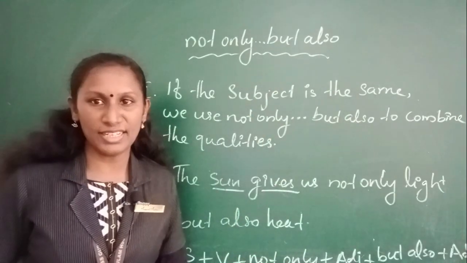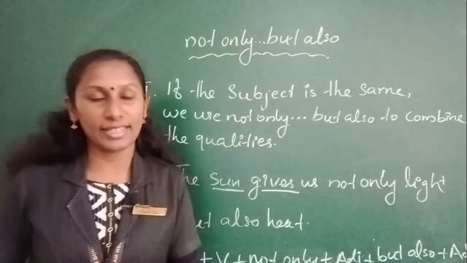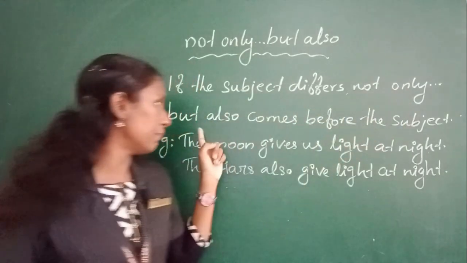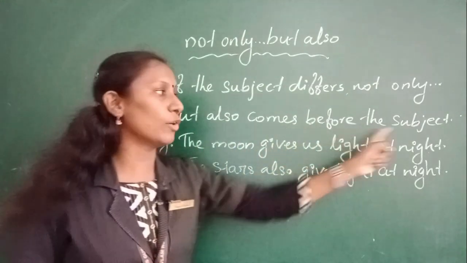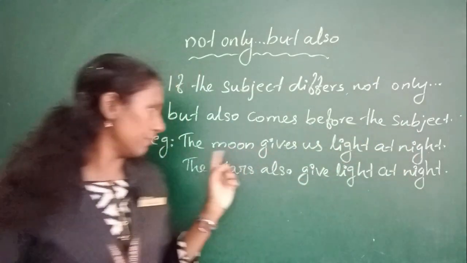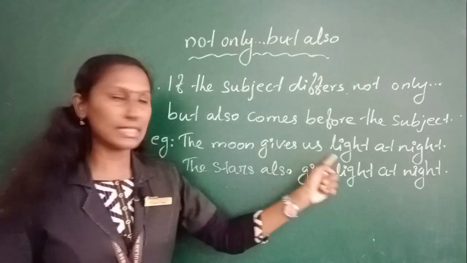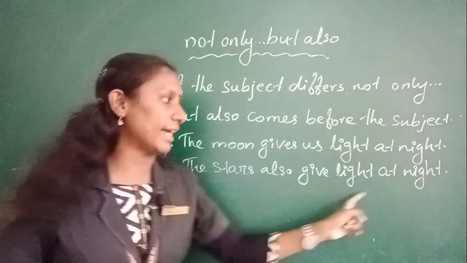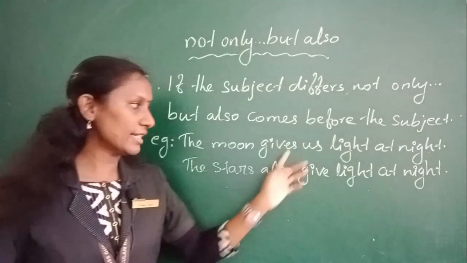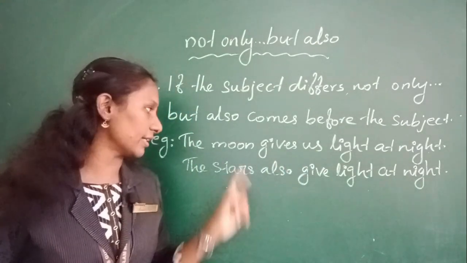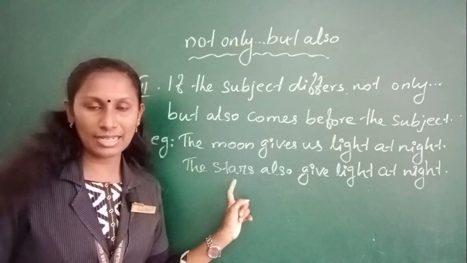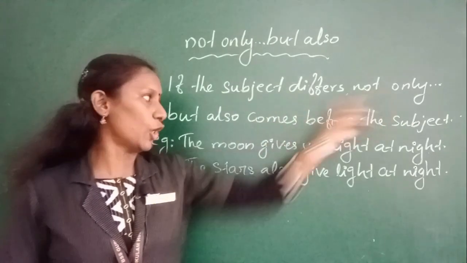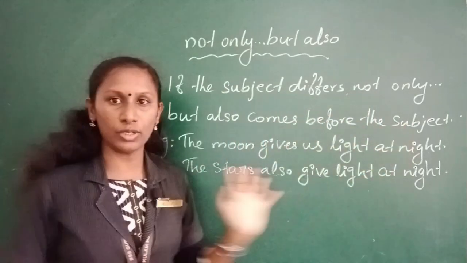So this is the first condition and now we are moving on to the second condition, that is, if the subject differs, not only but also comes before the subject. For example, the moon gives us light at night. The stars also give light at night. Here you can see that there are two subjects, right? Moon and stars, isn't it? And as I mentioned, if the subject differs, not only but also comes before the subject.